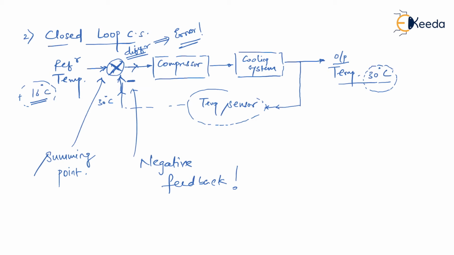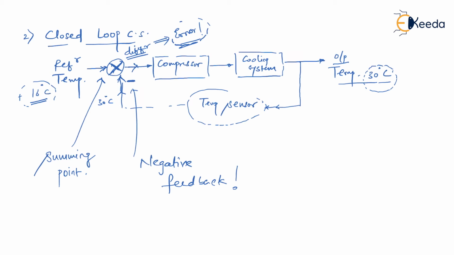Of course, we have two types of feedback, positive feedback and negative feedback. But what is the advantage of having positive feedback, when to use positive feedback, when to use negative feedback, and what is the exact comparison between them, we are going to study in possibly the next lecture. So right now we are not going to look at this. From our application perspective, I'm going to use negative feedback over here. Because some error is present, accordingly the compressor is instructed.